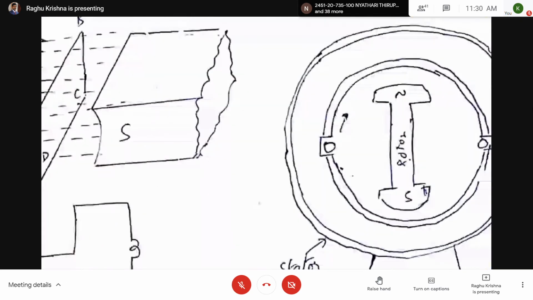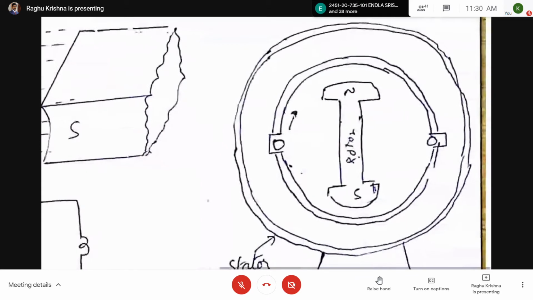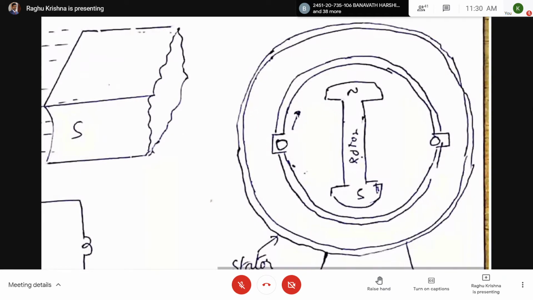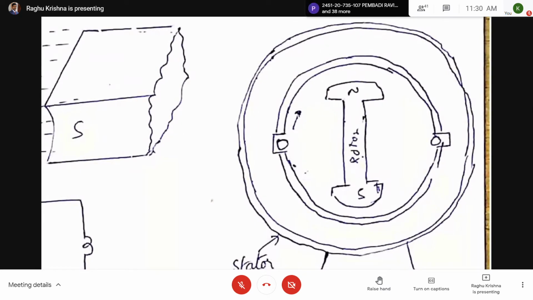So here you can see in the middle, at the center, we have a rotor which is a magnet. Generally it will be an electromagnet. So here you can see the north pole and south pole. The rotor is an electromagnet which has a north pole and south pole, and this magnet is rotated at constant angular velocity.